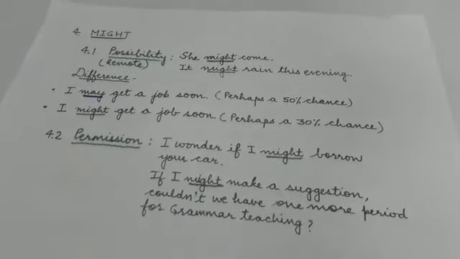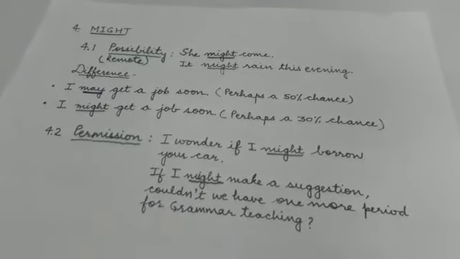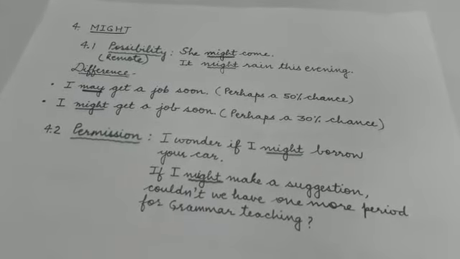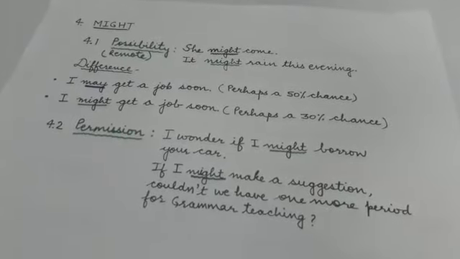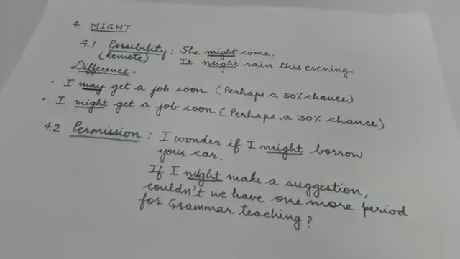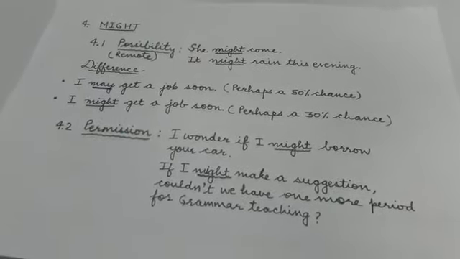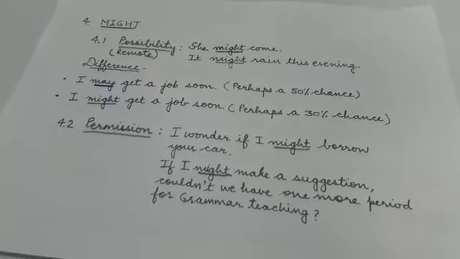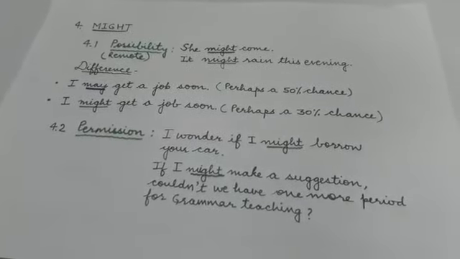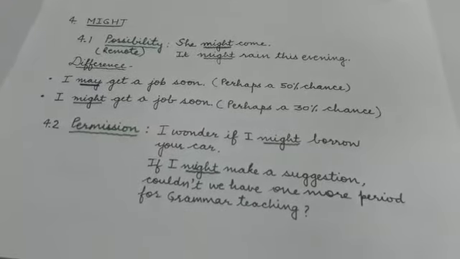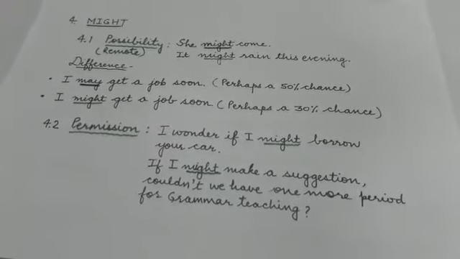Okay, then let's look at another notion of might, that is permission. Again, might is also used to seek permission or to give permission, and the examples over here are: I wonder if I might borrow your car. Second example: if I might make a suggestion, couldn't we have one more period for grammar teaching?